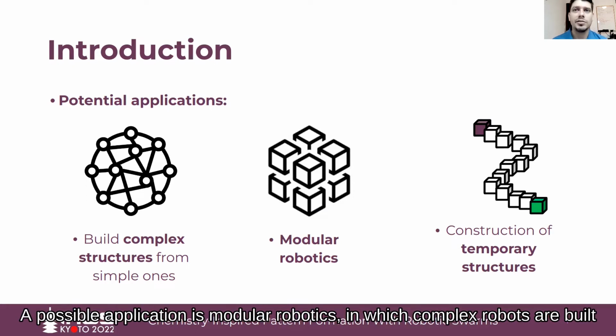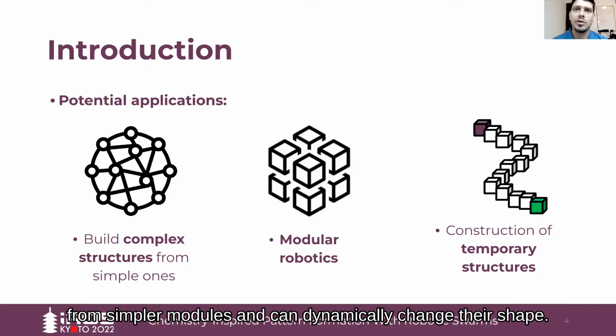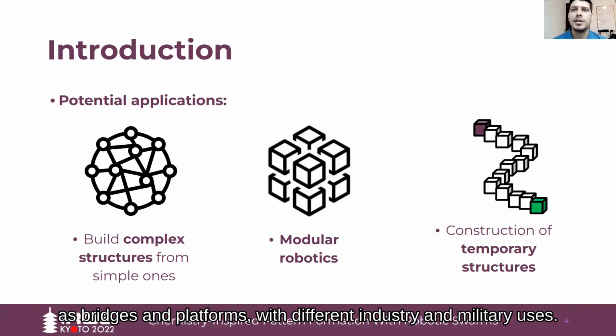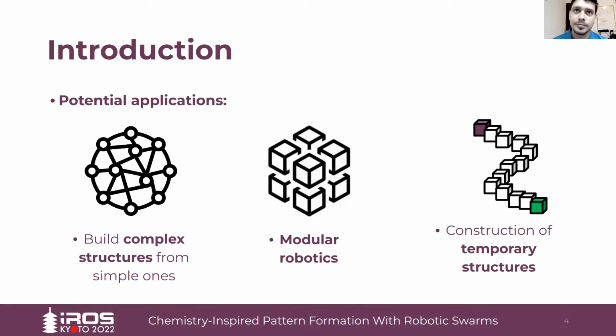A possible application is modular robotics, in which complex robots are built from simple modules and can dynamically change their shape. Another application is the construction of temporary structures, such as bridges and platforms, with different industry and military uses.